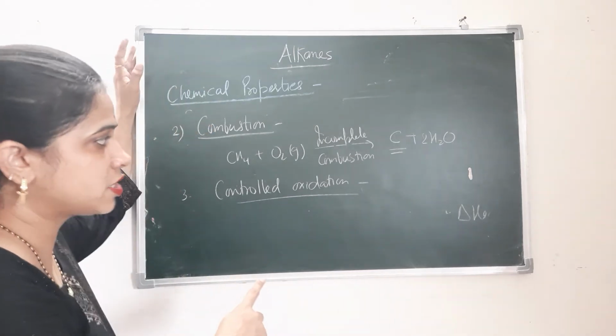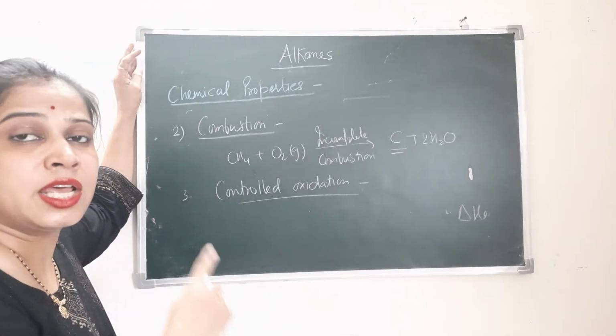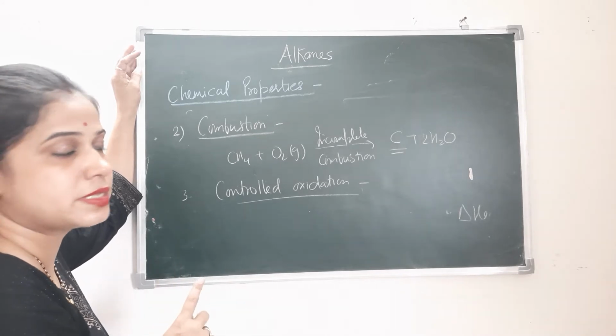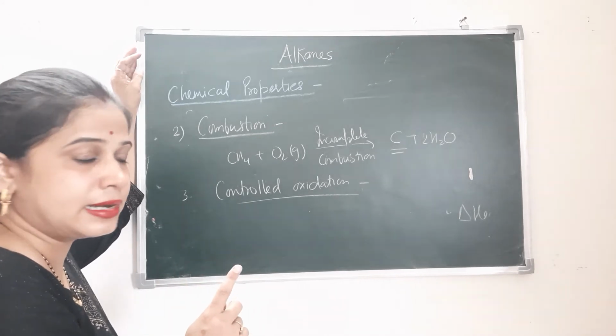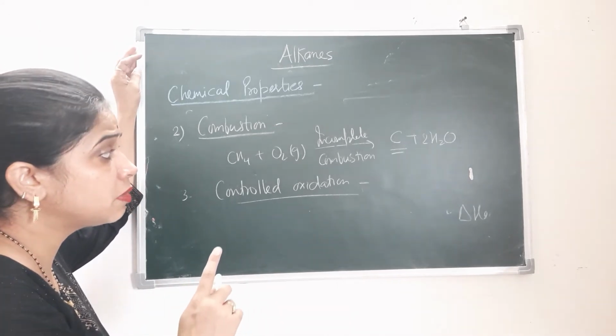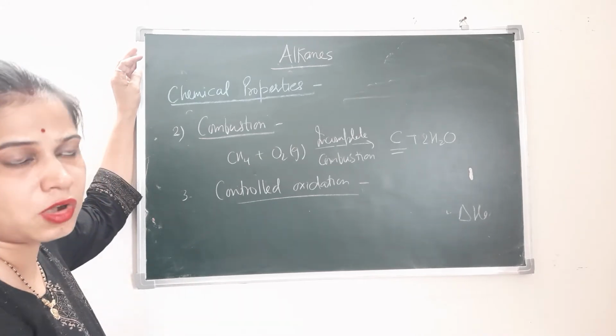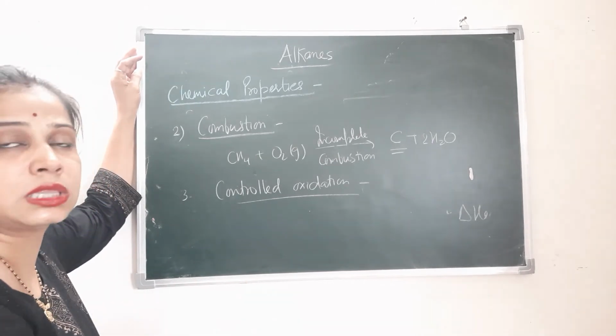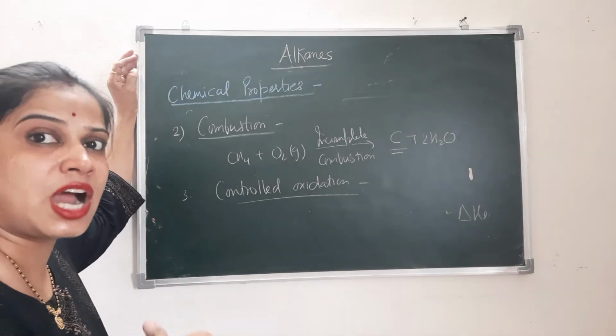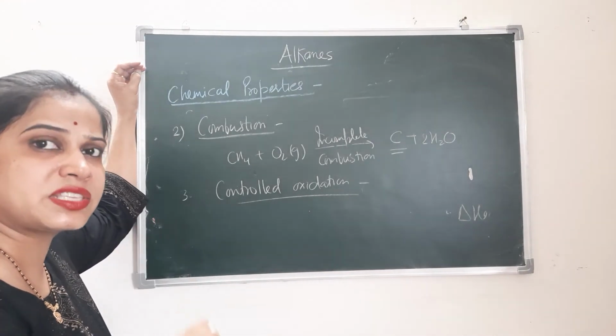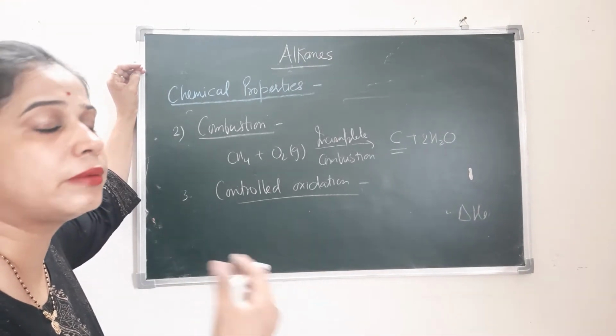See, in this reaction, when we do the oxidation, the reaction takes place in the presence of suitable catalyst, right? And the product of this reaction depends on the catalyst which we have taken. That means in the presence of different catalysts, the product will be different.